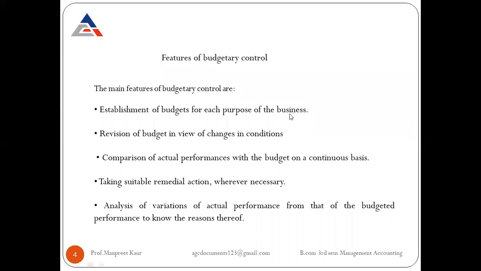The activities may include purchasing activity, production activity, sales activity, distribution activity, and marketing activity. All these activities are accomplished with the establishment of an efficient amount of budget.